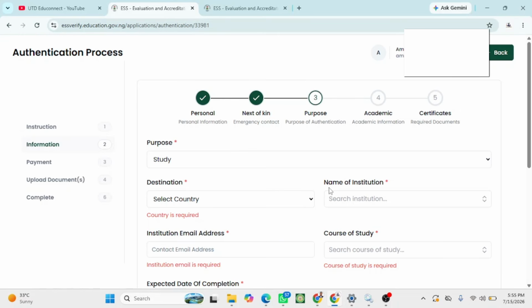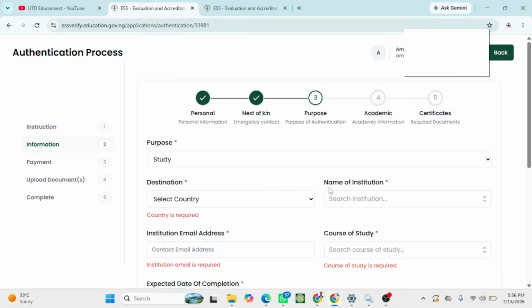So at this step, don't worry too much about this field. The portal is just asking for details of the university or institution you are going to attend. So if you are applying for document authentication after you have already received admission or a scholarship, then you will already know the university details. So simply enter the correct information here. However, if you want to authenticate your document before applying for a scholarship, so that your documents are ready for multiple scholarship applications, then you probably don't know which university you will eventually attend, right? So in this case, don't be confused.